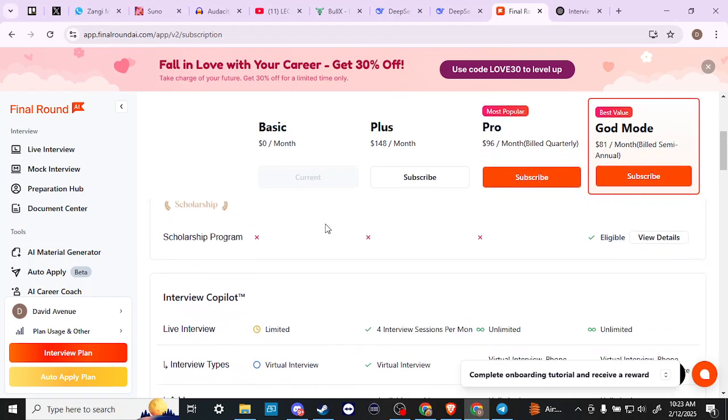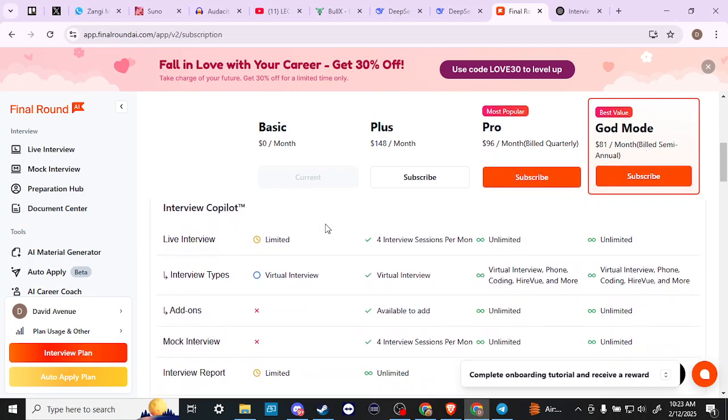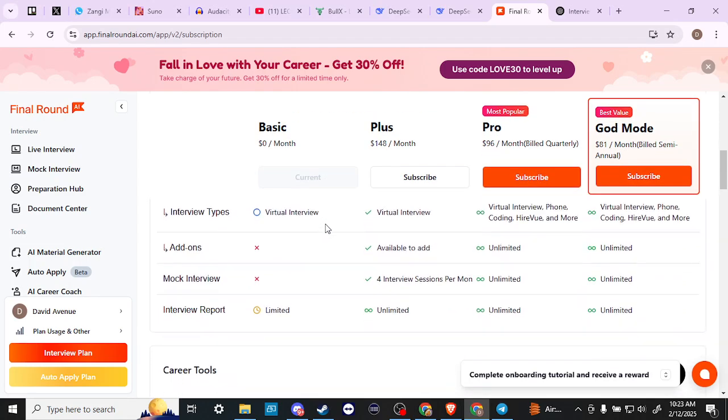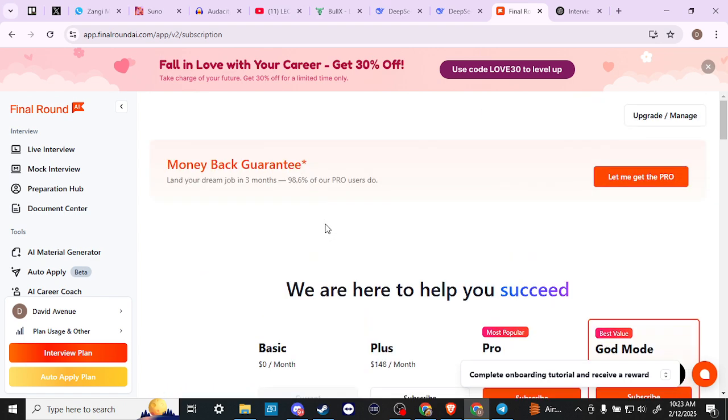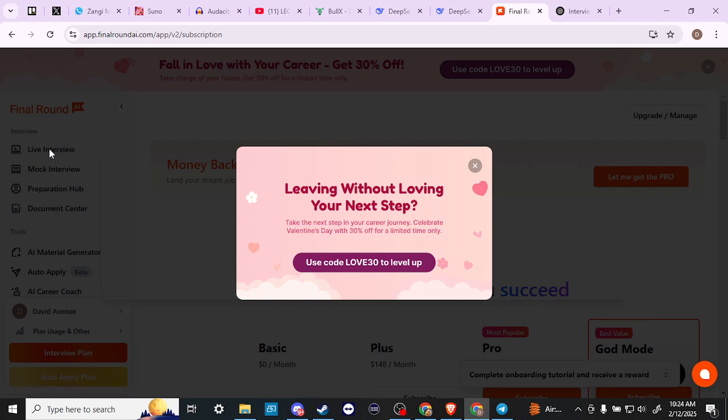So not necessarily cheap. And this is one of the things where you can see the difference here between ChatGPT and Final Round. While Final Round might be very useful in terms of preparing for an interview, if you are going to use Plus or Pro, then you are looking at some money there to get that set up. Let's go ahead and click on Live Interview.